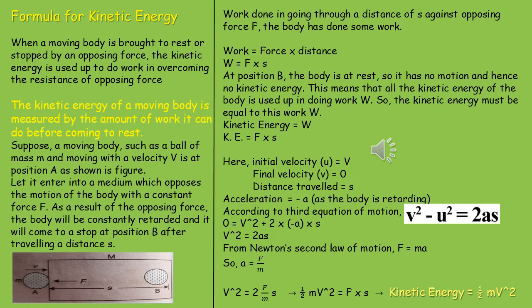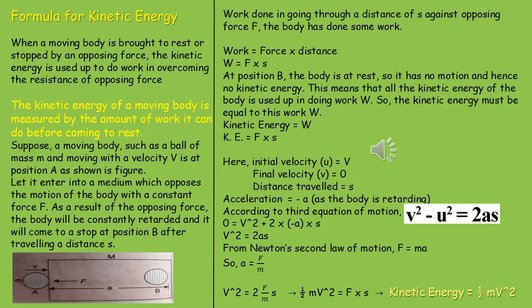Let us consider a moving body such as a ball of mass m moving with a velocity v, which is initially at position A as shown in the figure. Now, let us consider that it enters a medium which opposes the motion of the body with a constant force. As a result of the opposing force, the body will be constantly retarded and it will come to a stop at position B, say for instance. The distance between position A, the initial position, and position B, the final position, is S. So, due to the opposing force F, the object travels a distance of S in the direction of the force.